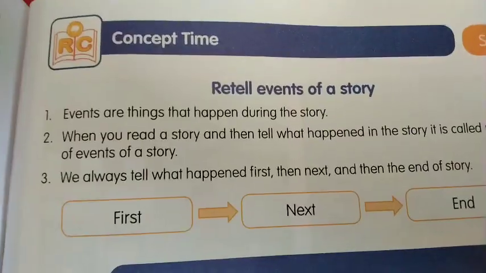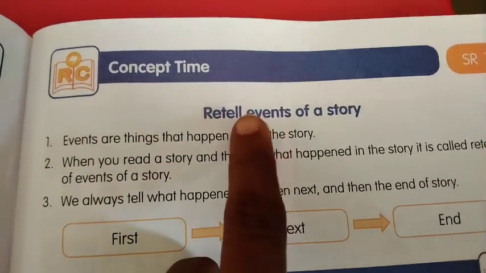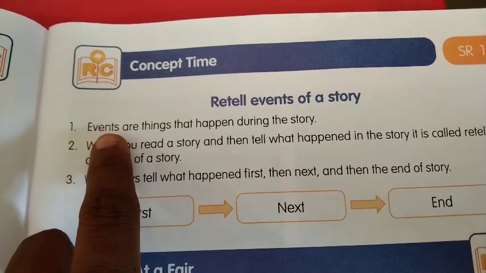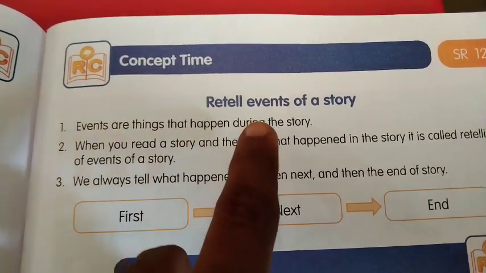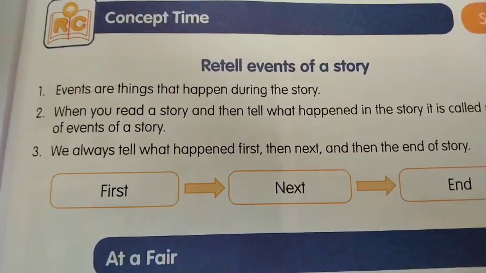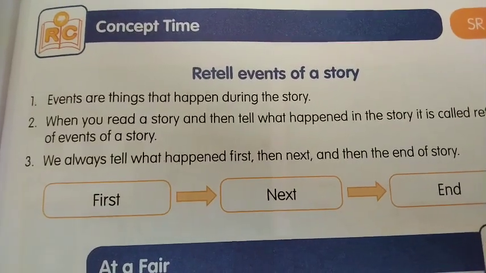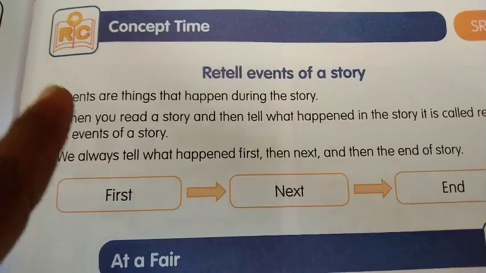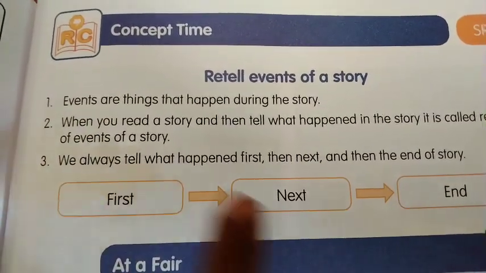Yes. Next, we have to revise the retell events of a story. What is that? Events or things that happen during the story. Right? You have to think about that. While you are reading the story, you have to think about what the events of that story are.